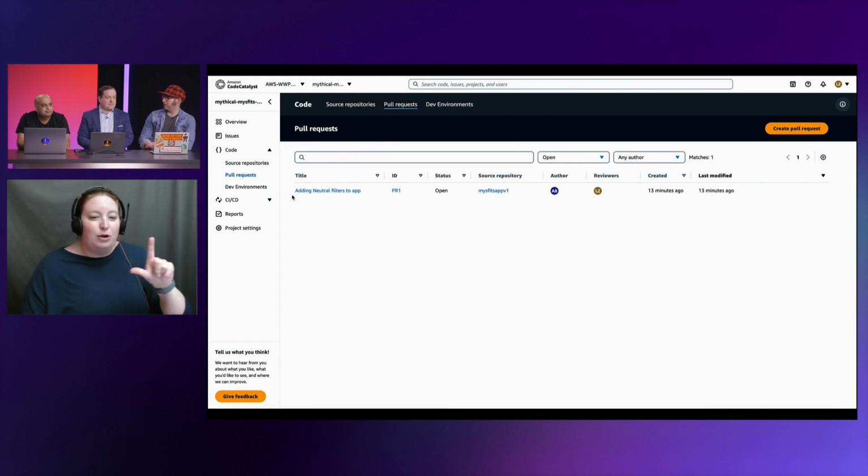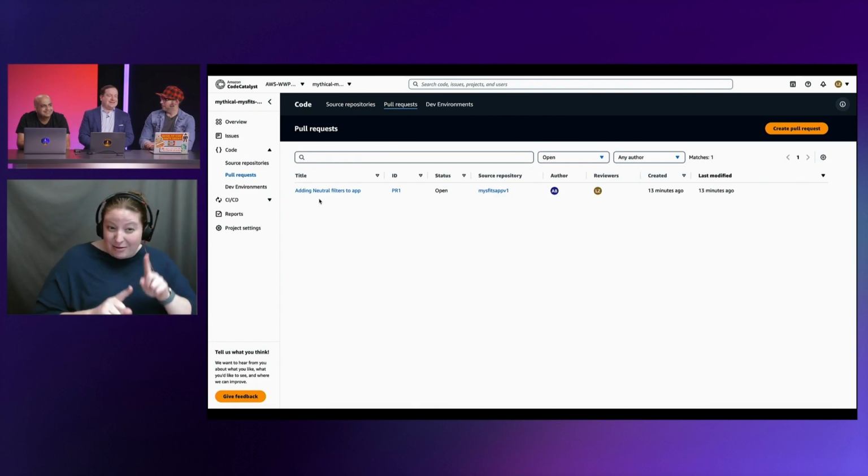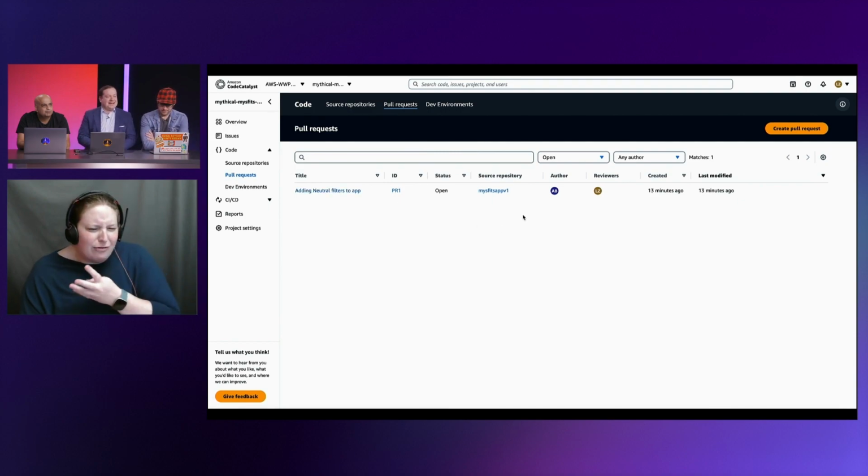Is this code review happening 6 weeks later because you were just slammed and you couldn't get any? Exactly, yeah. Just ignore the 13 minutes ago thing on there.